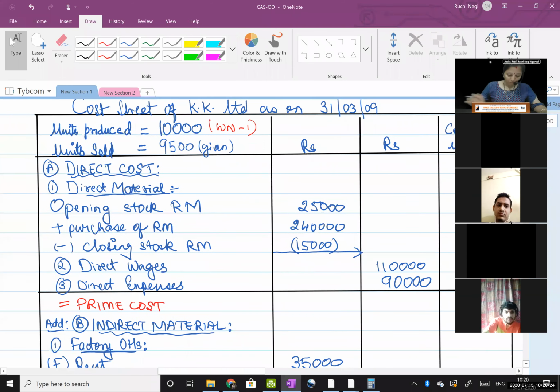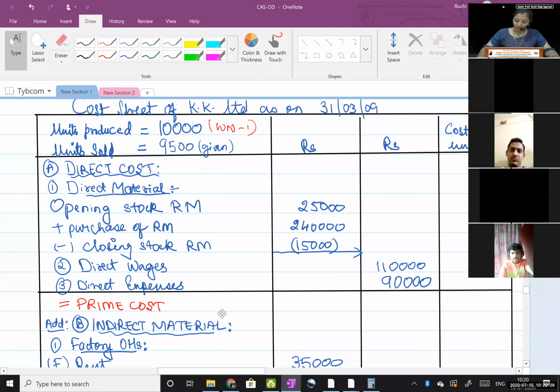Direct cost, the first item of the cost sheet. Opening stock of raw material 25,000, add purchase of raw material 2,40,000, less closing stock of raw material 15,000.